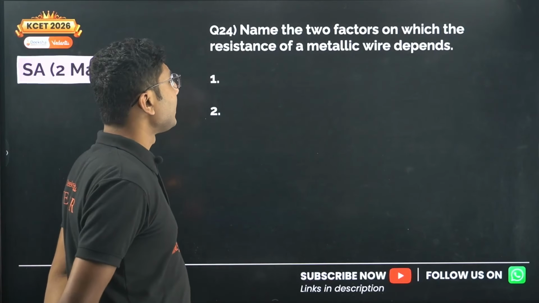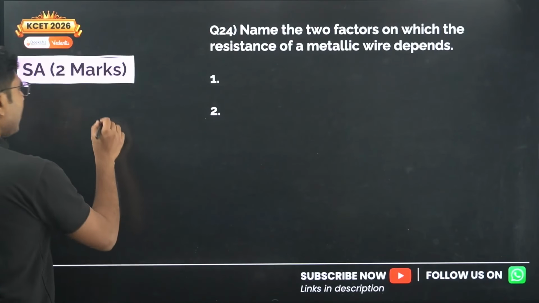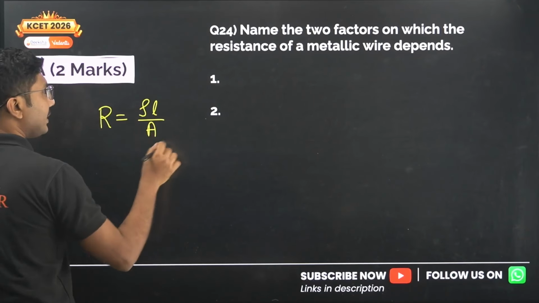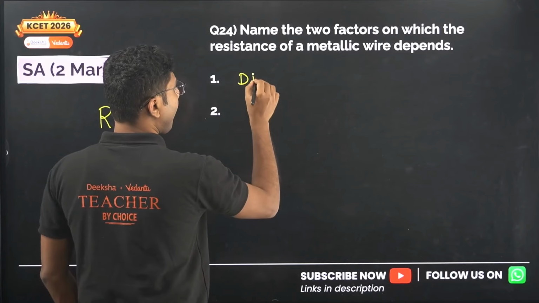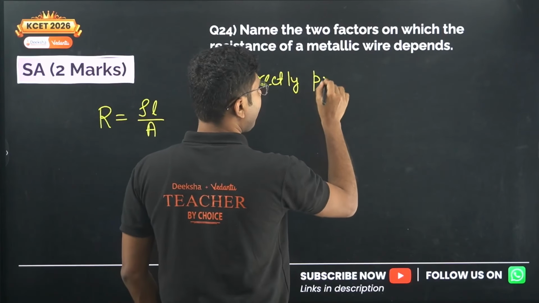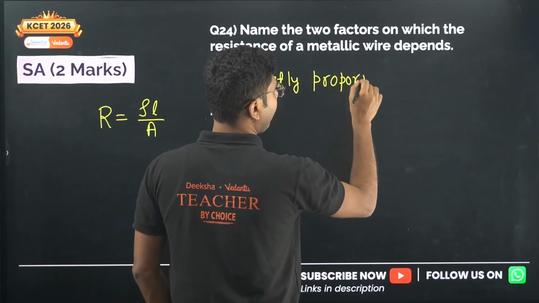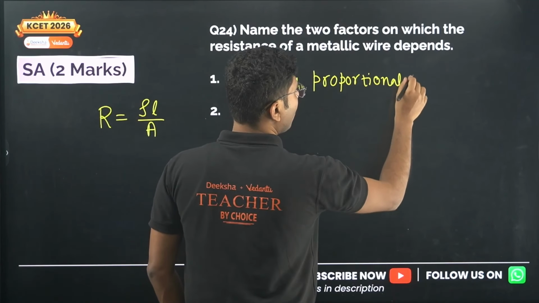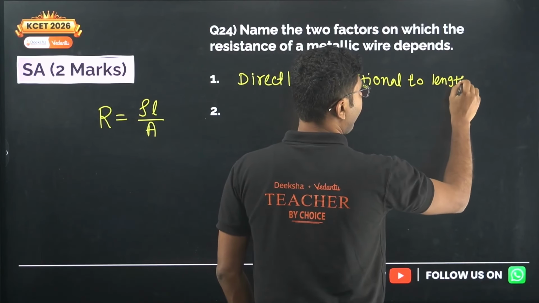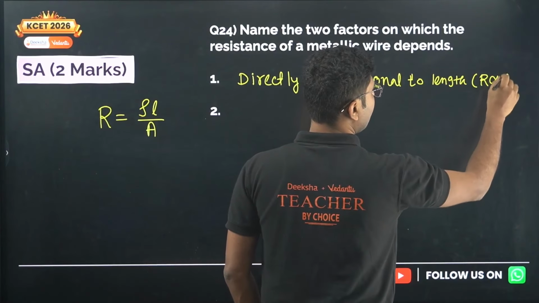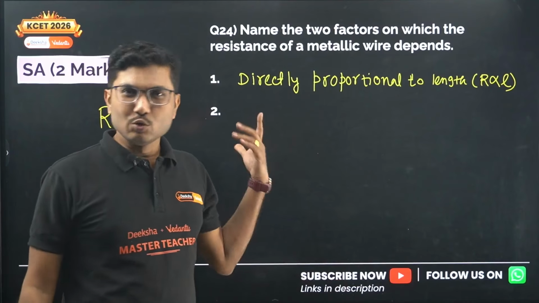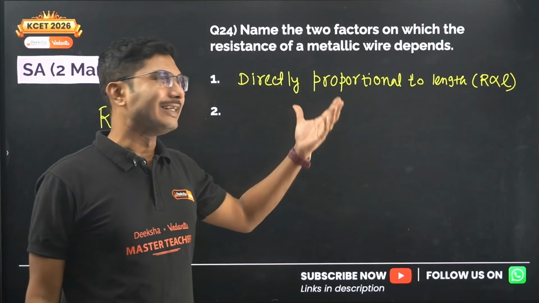Name 2 factors on which the resistance of a metallic wire depends. Resistance is given by rho L by A. So it is directly proportional to length, that is R is proportional to L. Now do not write only R proportional to L; you are getting 2 marks for this, so please write it in a sentence.